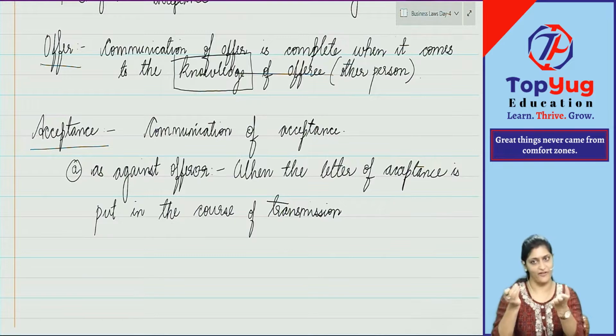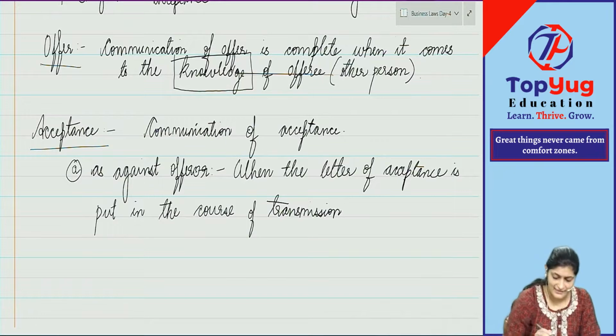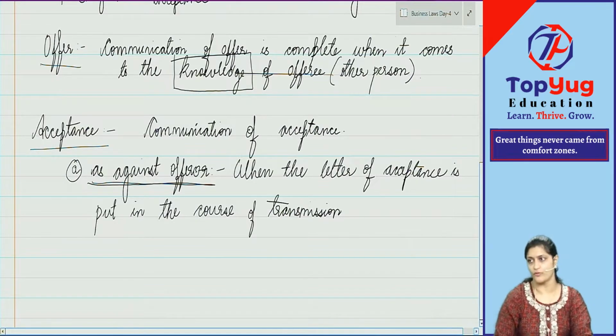Immediately, telephone, face to face, the contract will come into existence. But when there is some time limit between the messages to be reached, obviously it will happen only in case of posts. Yes or no? So in case of post, this is what you have to follow. So what is law telling? That communication of acceptance is complete as against the offerer when it is put in the course of transmission.